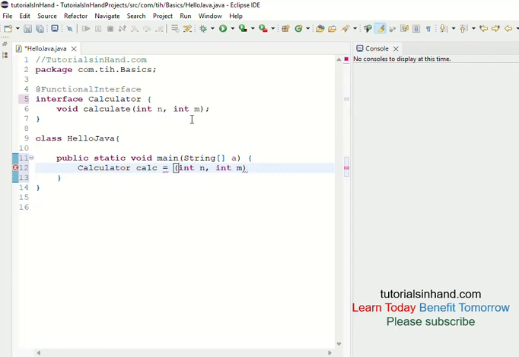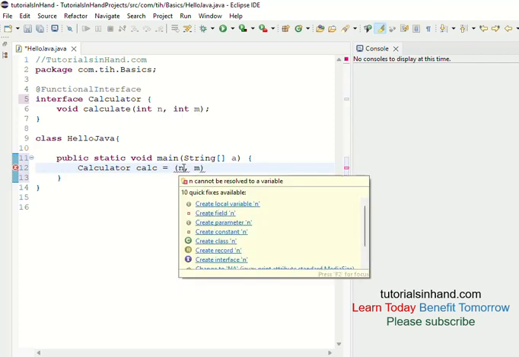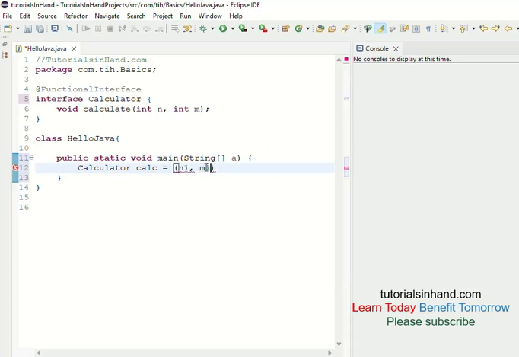Now you have copied them, and as we have already told you, since Java 8 it automatically infers that this is of type integer, and this is also of type integer, because the abstract method accepts parameters of type integer, so we don't need to write int ourselves. It will automatically know that it requires two parameters of type integer, so whatever value comes over here will be of type integer. And again, it is not mandatory that you use the same variable names n and m. They are local to this lambda expression, and you can use whatever you want, like n1, m1, whatever name you want. It will not be an issue.